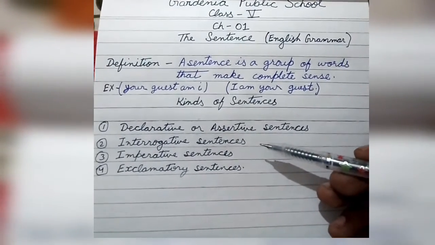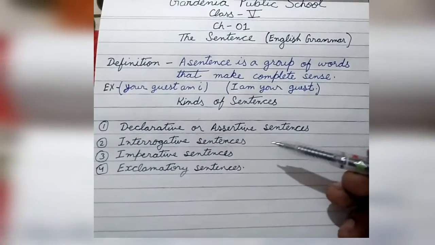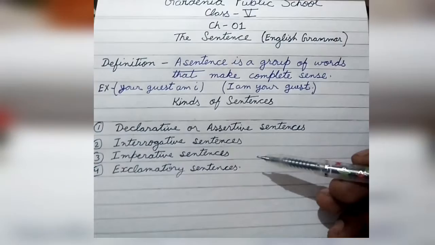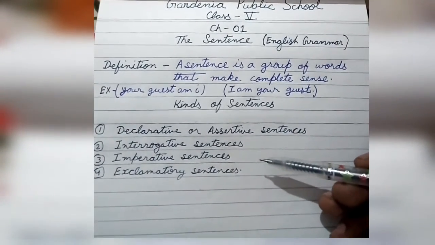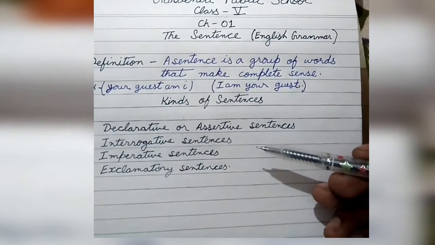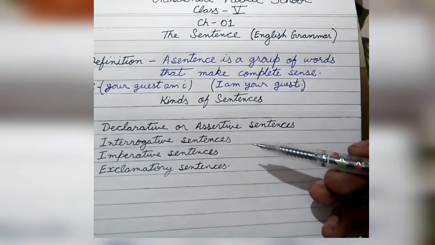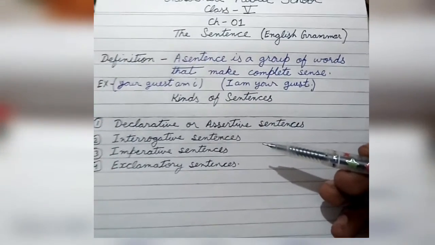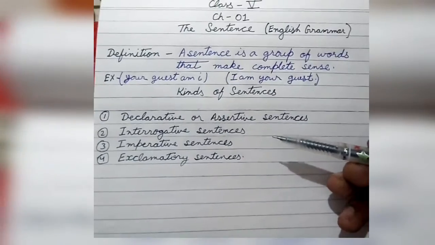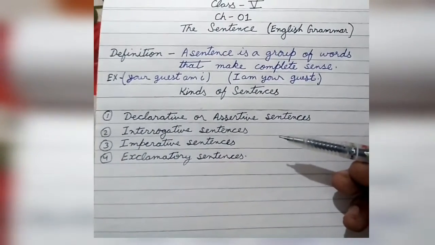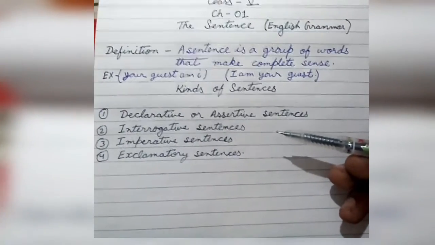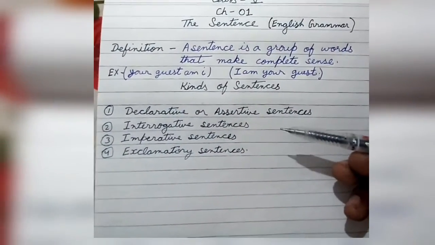Now let's quickly look at interrogative sentences. What is the definition of an interrogative sentence? A sentence that asks a question is called an interrogative sentence. So in any sentence, if someone asks you something, that is an interrogative sentence. For example, "Where does this road lead to?" So someone is asking where this road is going. "How old are you?" That means he's asking your age. He's asking you something.